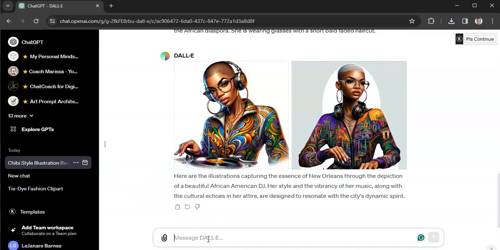So let's go a different route. Let's try some clip art. I did clip art in Midjourney. Let's try some clip art. Colorful tie-dye bomber jacket clip art.